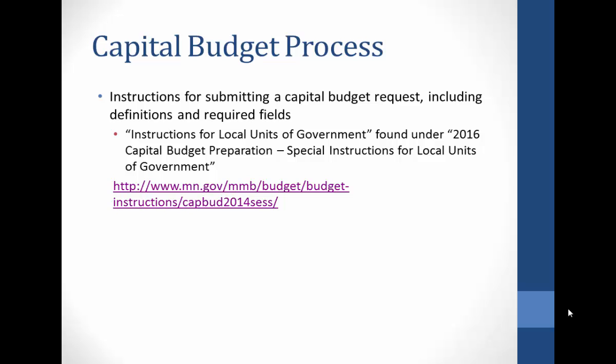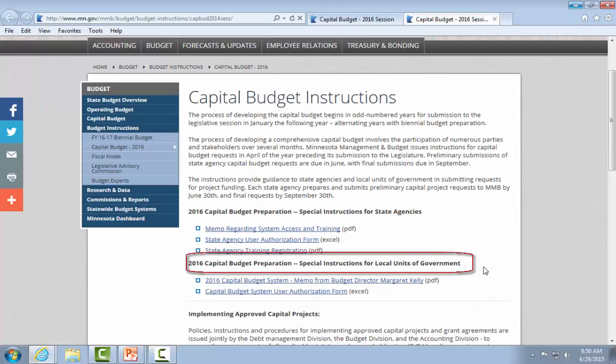Instructions for submitting a capital budget request, including definitions and required fields, are available on the MMB website. Instructions for local units of government will be found under the 2016 Capital Budget Preparation heading. This is the URL where these instructions can be found. Capital budget instructions will be posted under this heading.